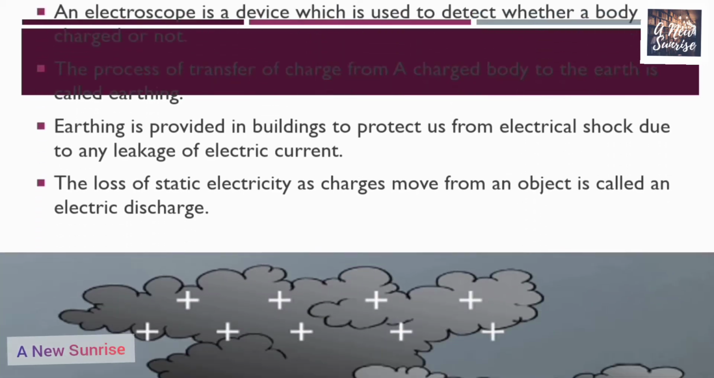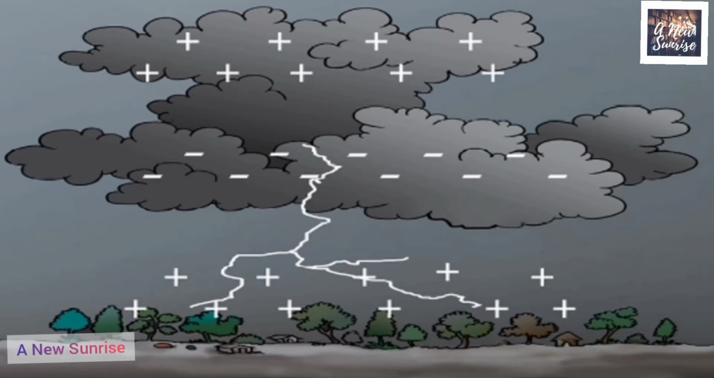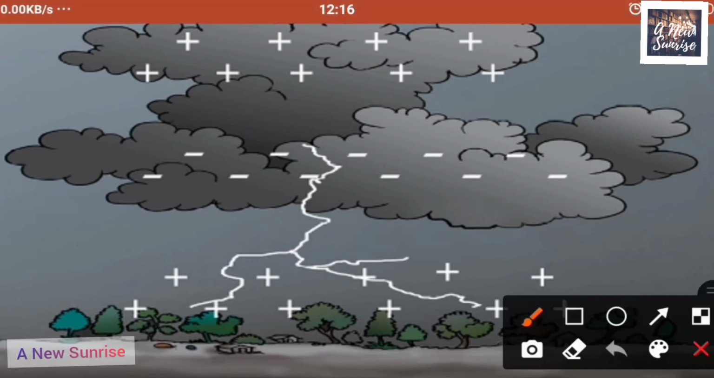So let's know how lightning occurs. There are clouds in the atmosphere. When these clouds rub with each other, charges are produced through the separation of charges, which is not yet completely understood. The positive charges usually accumulate near the upper edges of the clouds.